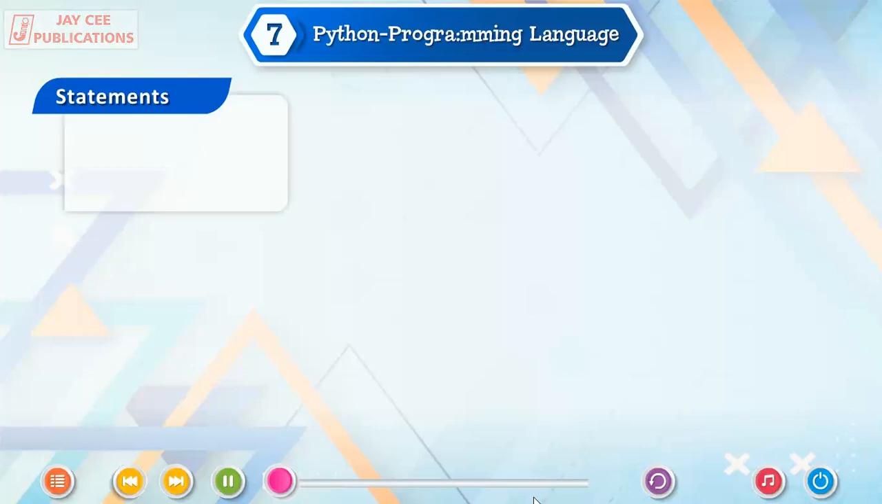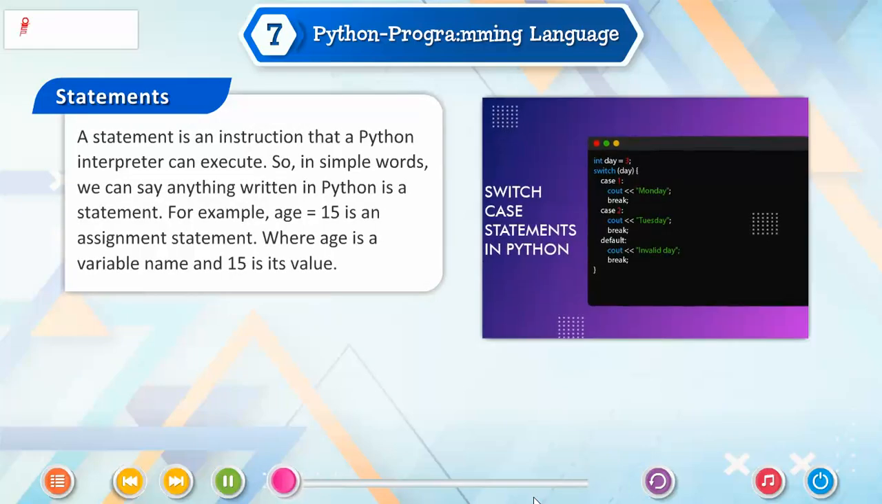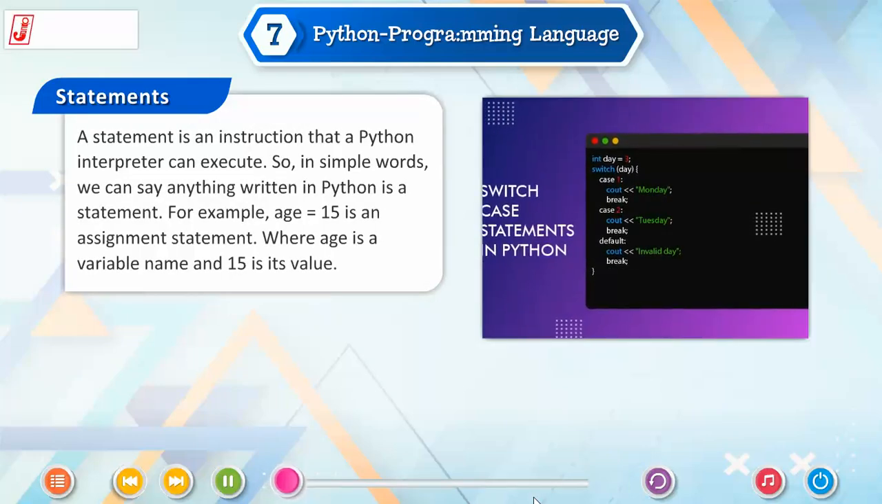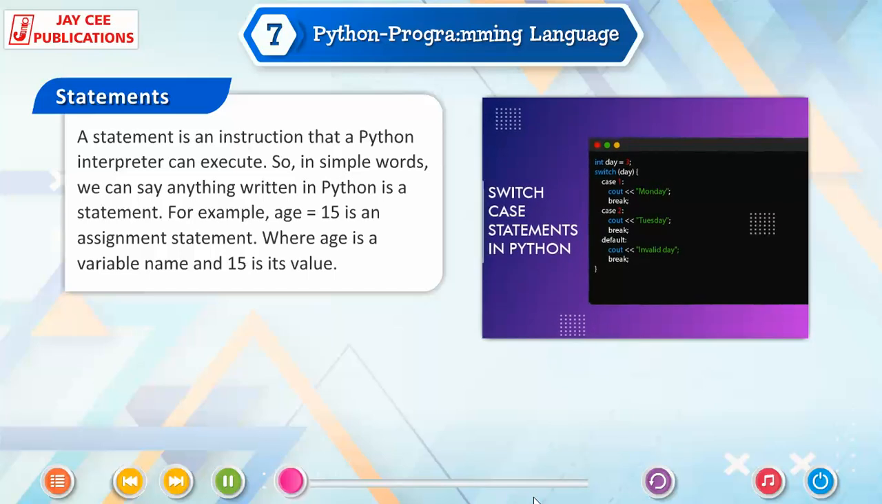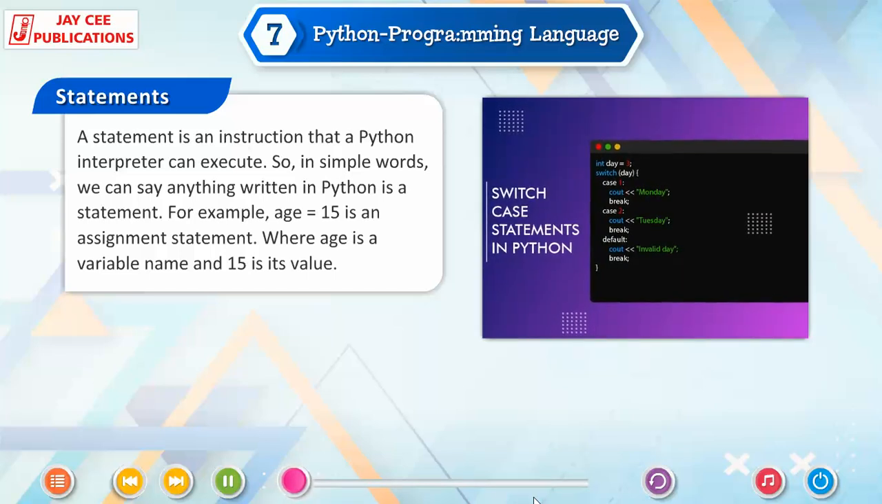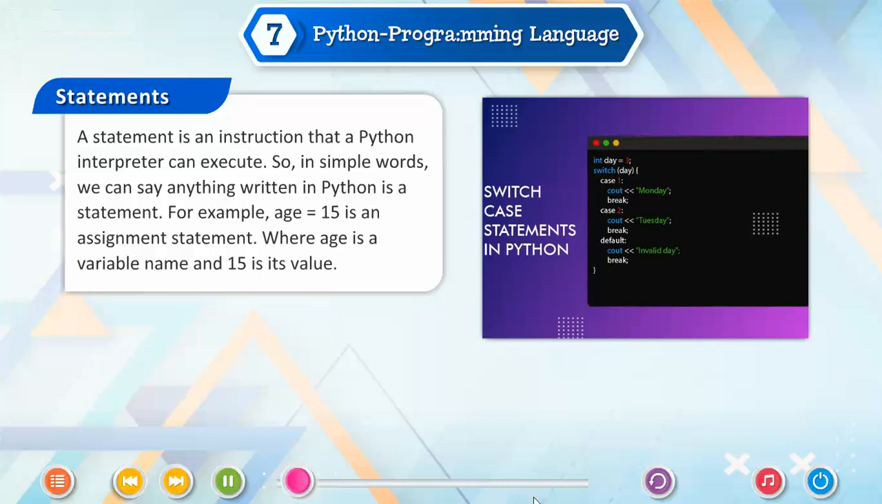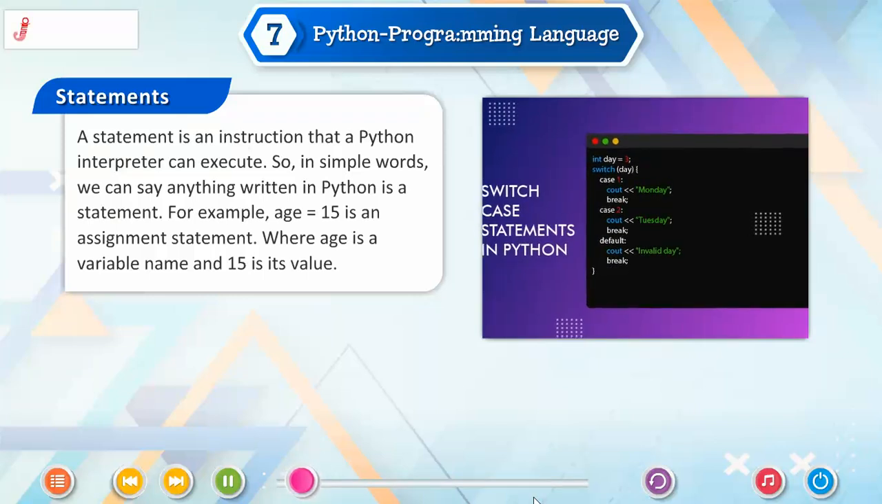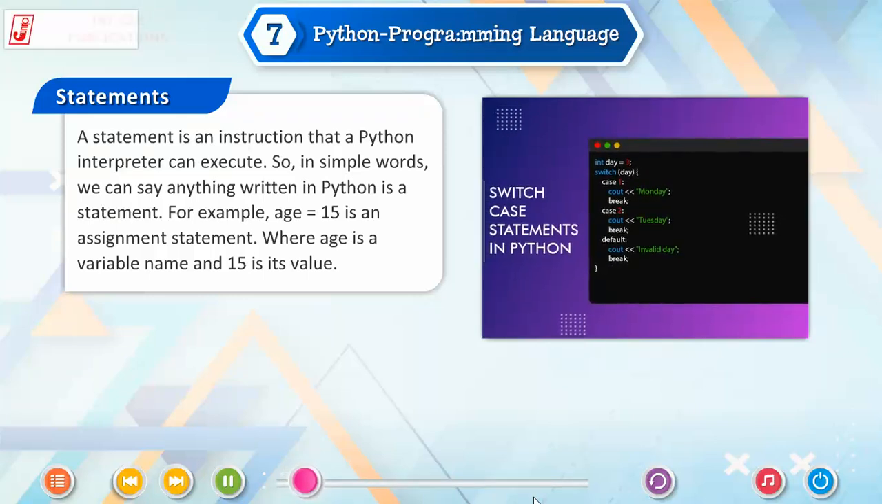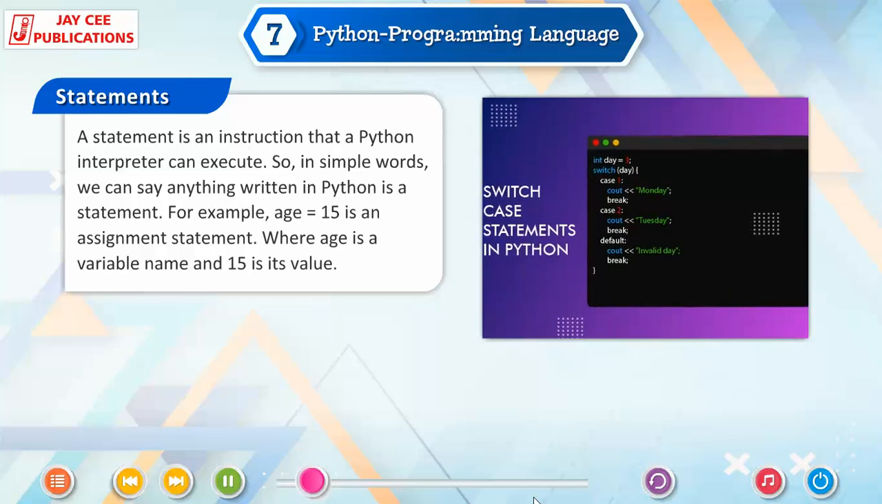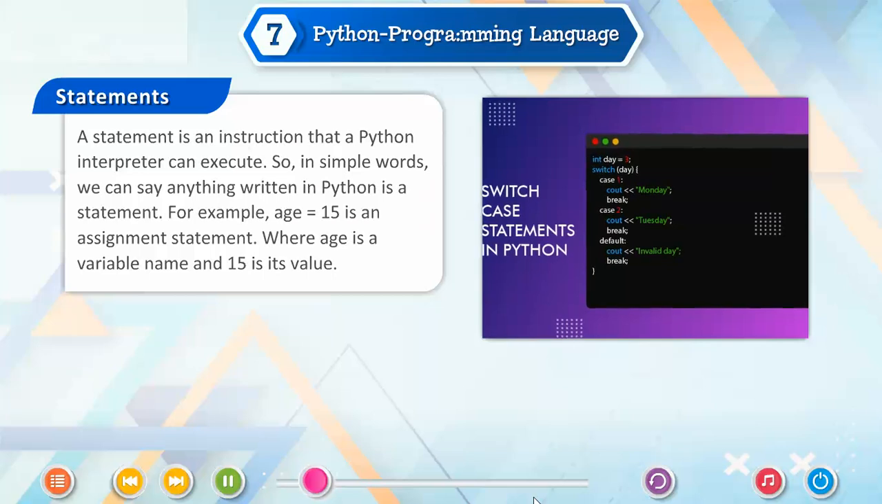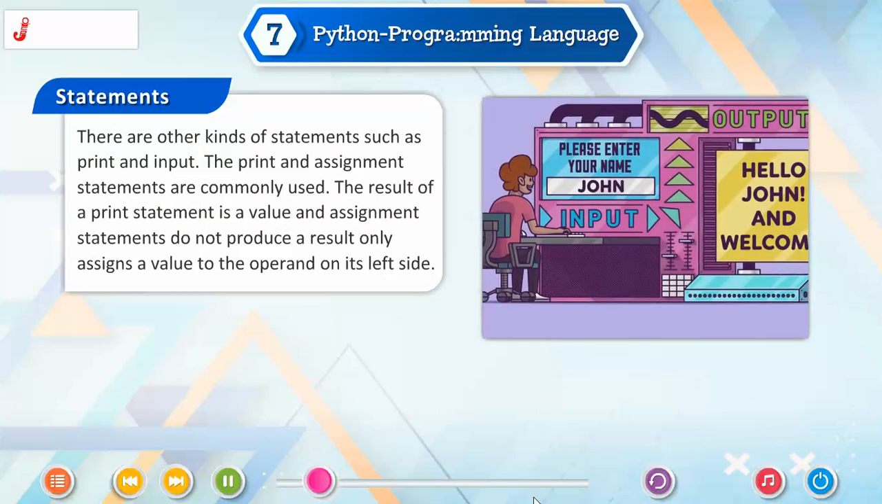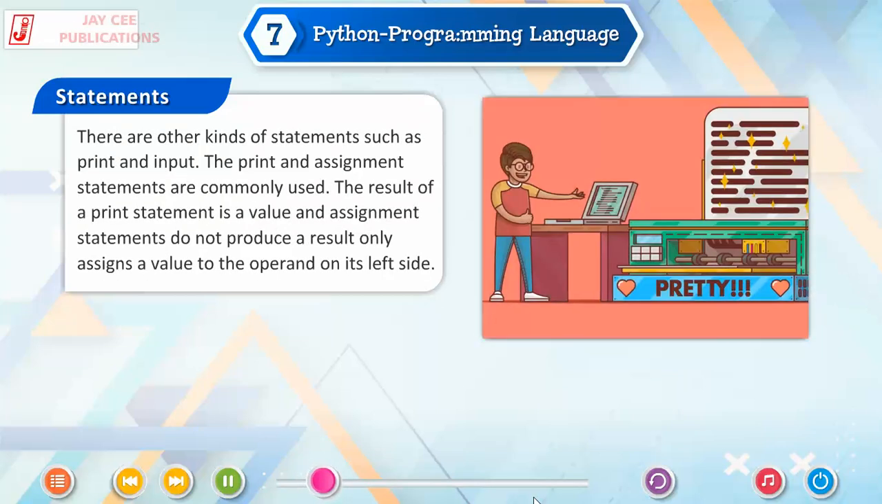Statements. A statement is an instruction that a Python interpreter can execute. So, in simple words, we can say anything written in Python is a statement. For example, age = 15 is an assignment statement, where age is a variable name and 15 is its value. There are other kinds of statements, such as print and input.